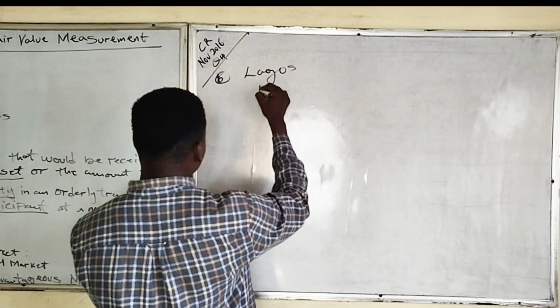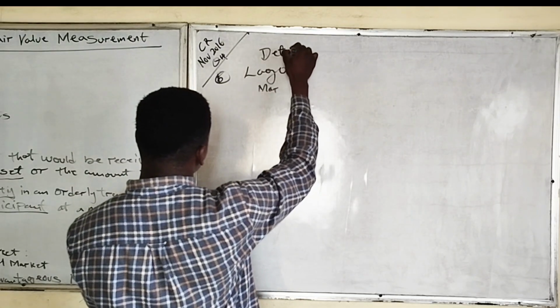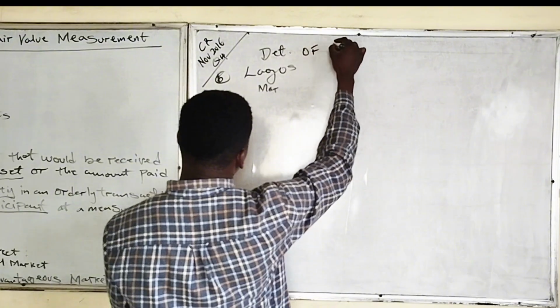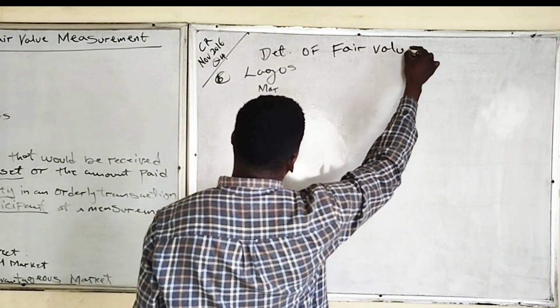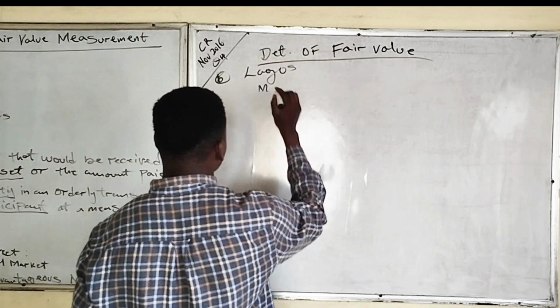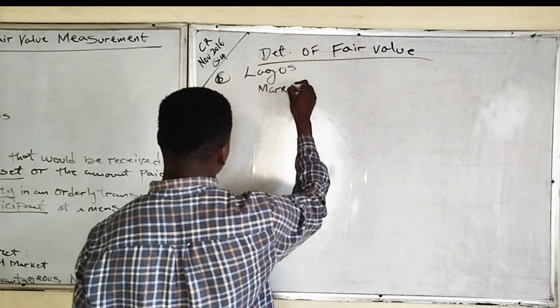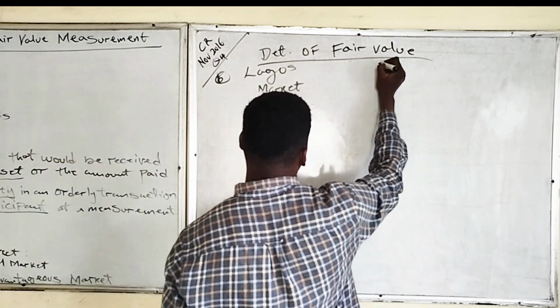Lagos market. This is determination of fair value. So we have Lagos market, then we have the Accra market.